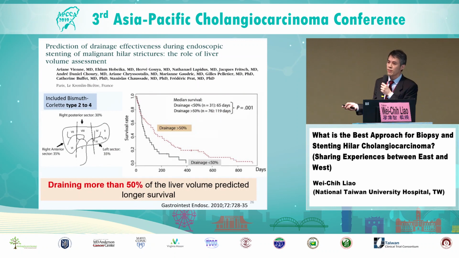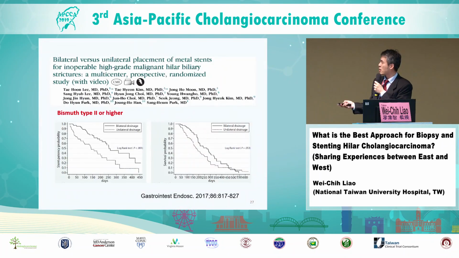And in terms of the volume of liver to be drained, Professor Liao also mentioned the importance of draining more than 50% of the liver. This is because a previous retrospective comparative study found that patients with drainage of more than 50% of the liver had a longer survival compared with patients who had less than 50% of the liver drained. Therefore, now we aim for draining more than 50% of the liver. And to drain 50% or more, usually we need to drain bilaterally instead of putting in only one stent.